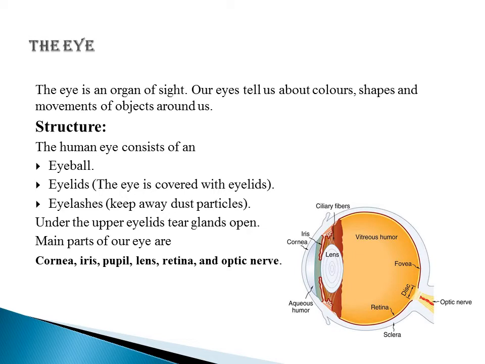Next part is the optic nerve. When light hits the retina, its cells make nerve signals, and these signals pass along the optic nerve to the brain. It means the optic nerve connects our eye with the brain.